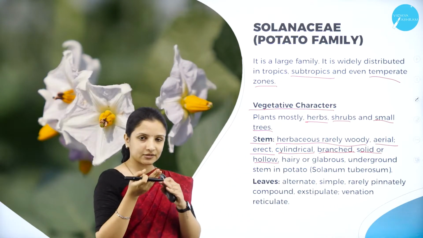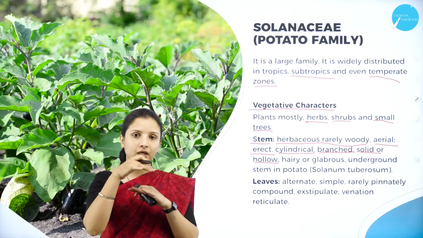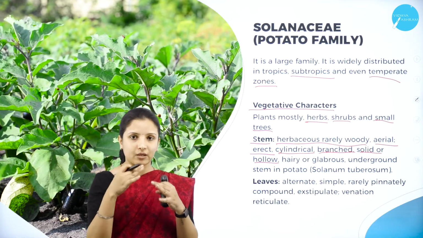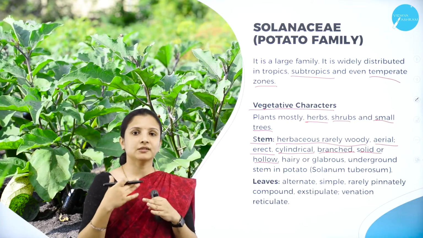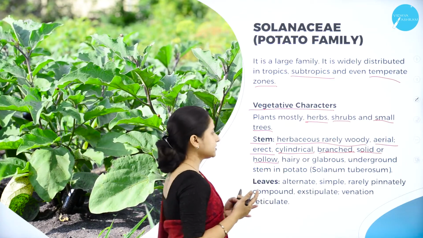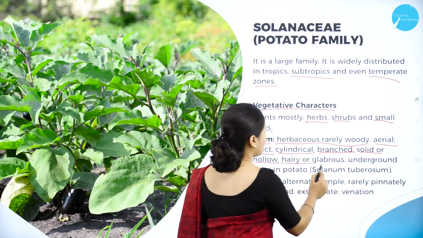The stem is solid or hollow. When you take a section of the stem, if there is a hollow structure in between, then the stem is hollow, that is, the pith will be absent. If the pith is present, then it will be solid, and it is called solid. They can be hairy or glabrous.